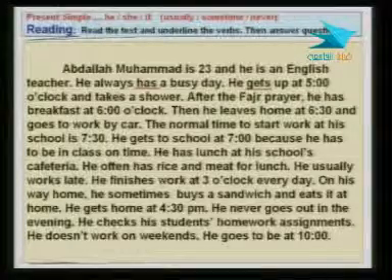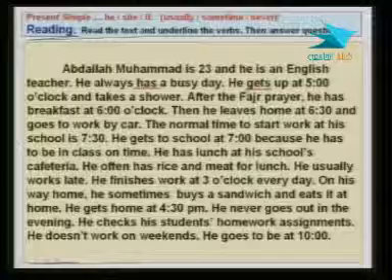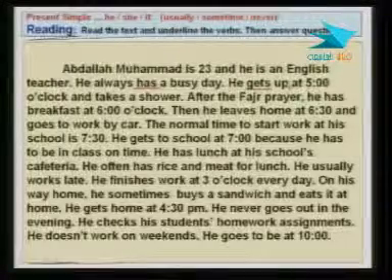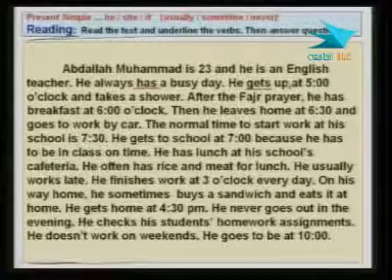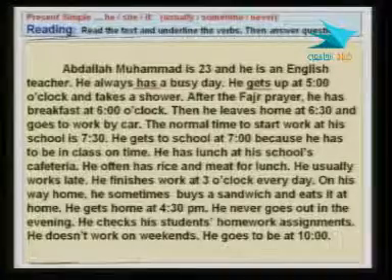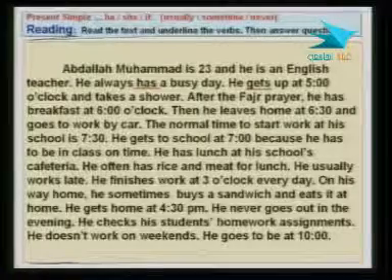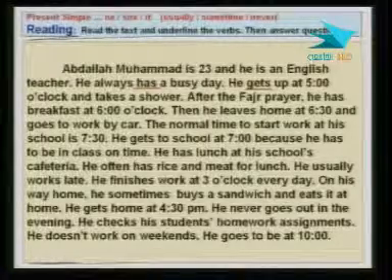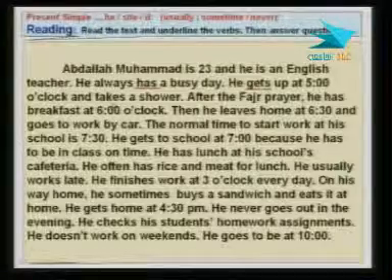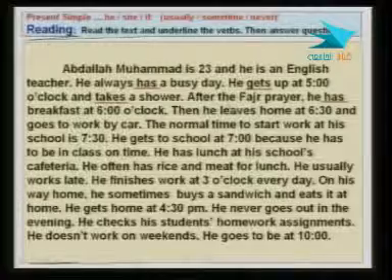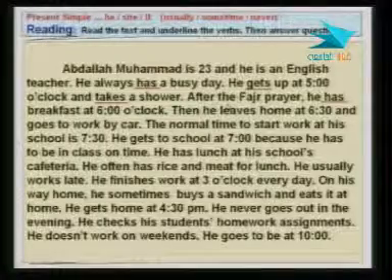The second sentence where we did that, then the third one, he gets up at 5. He gets up at 5 o'clock and takes a shower. Now, what's the verb there? Do we have more verbs in that sentence after the verb gets? Yeah, look at the verb take. Is that a verb? Yes, it is. So it has to be, again, underlined. It has to be underlined, and I have just underlined it.